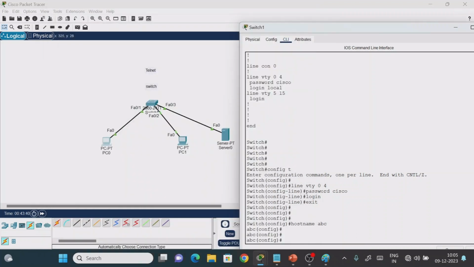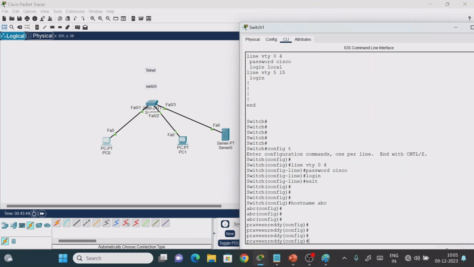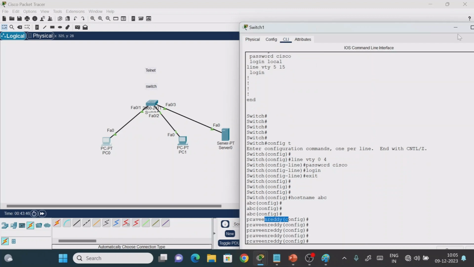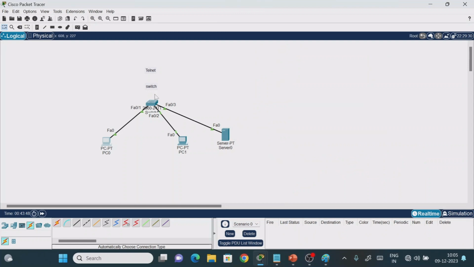Now I come back to the switch. Initially it is ABC only. If I just press enter, see that it has changed. It means that we are accessing this system remotely, and performing the configuration from here. That is the use of Telnet, but it is not a secure protocol. If you want to implement a secure protocol, we need to use SSH. Like this, almost every application layer protocol we can implement practically. These are some examples of application layer protocols.